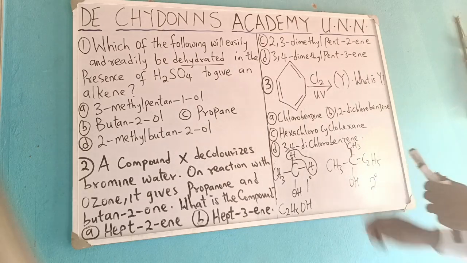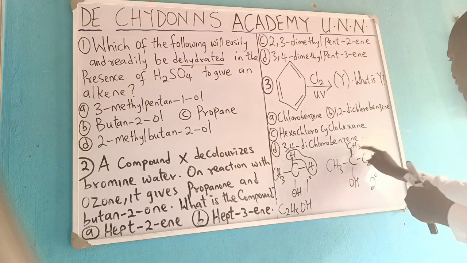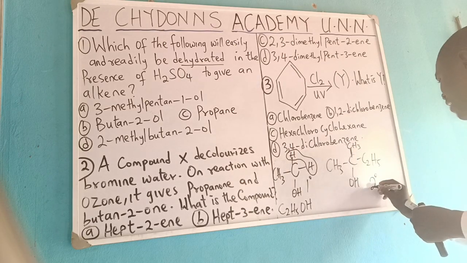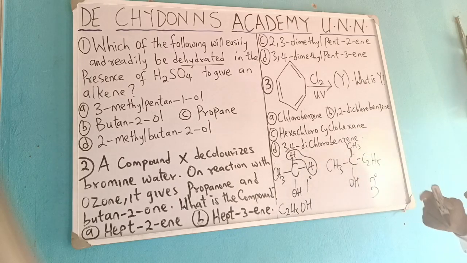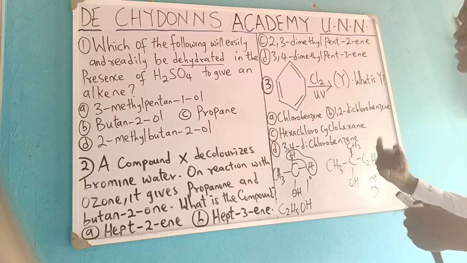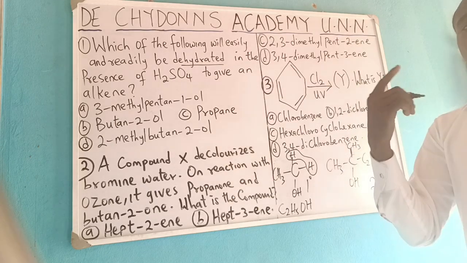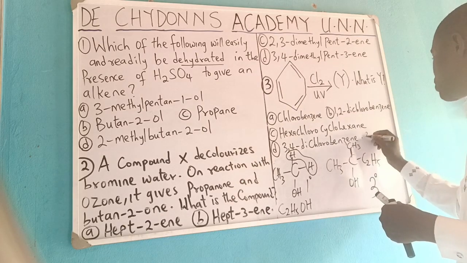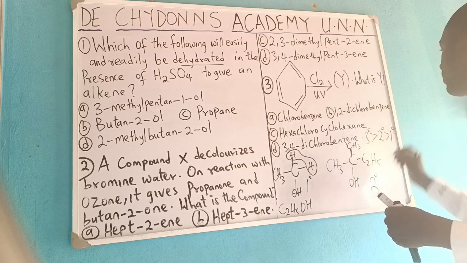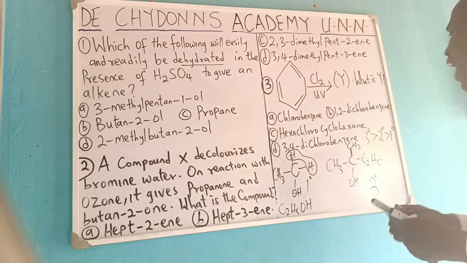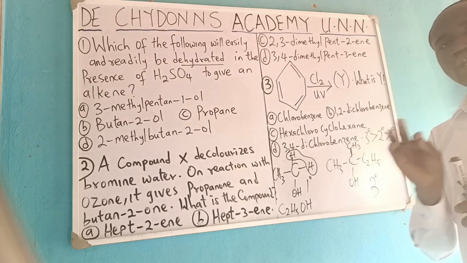Now, we said for tertiary alkanol, this is tertiary now because we have replaced the hydrogen with CH3. So this is tertiary, okay? Now, we have said tertiary alkanols are easily dehydrated to alkene. We say it goes by tertiary first, followed by secondary, followed by primary.